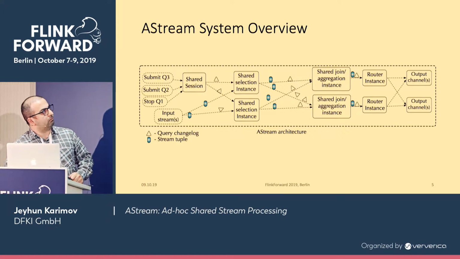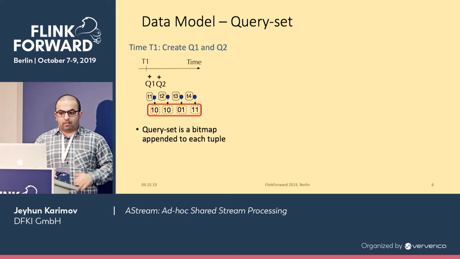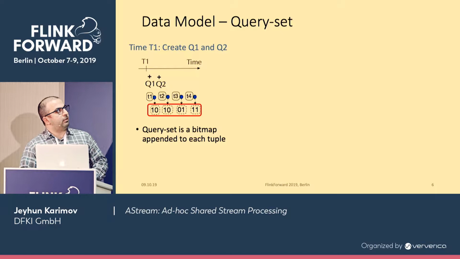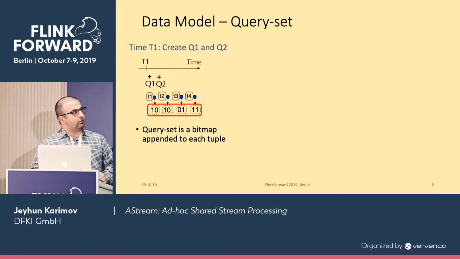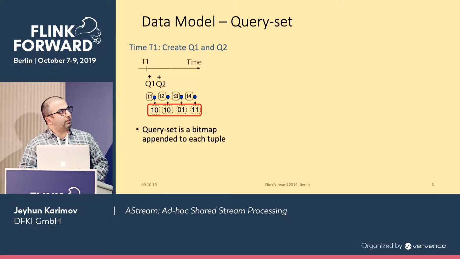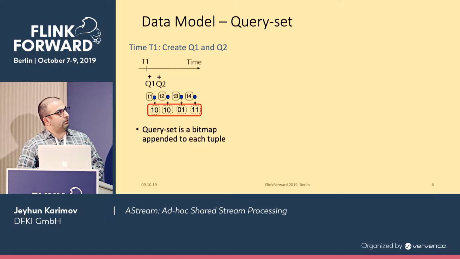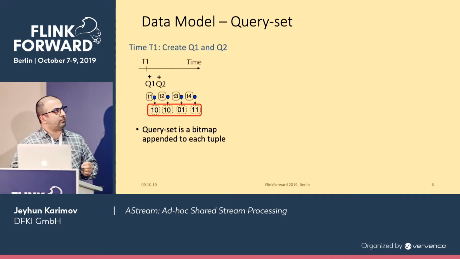So, data model. Assume at time t1, we create query 1 and query 2. At that time, assume that those are tuples t1, t2, and t3 and t4. We append to each tuple an attribute.